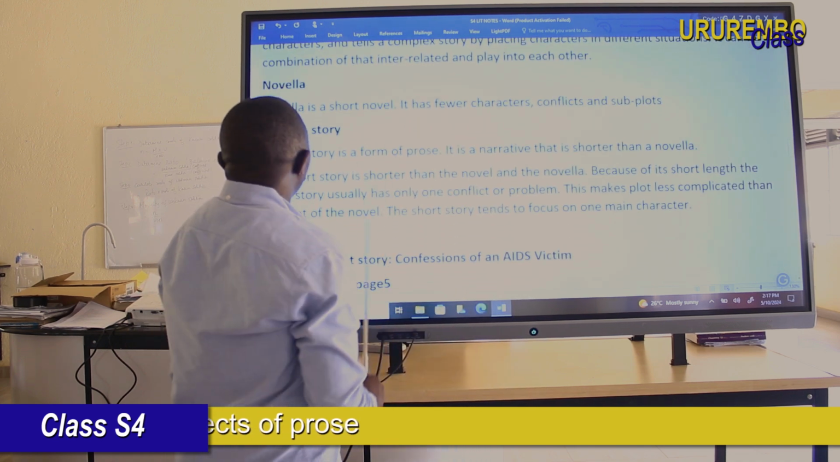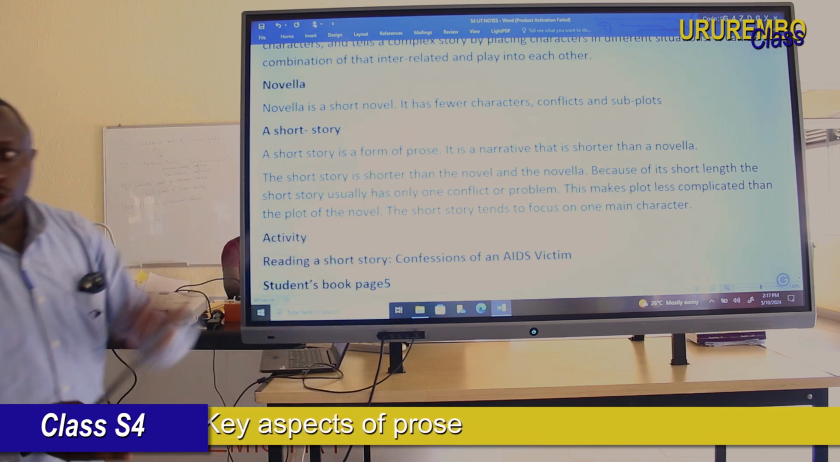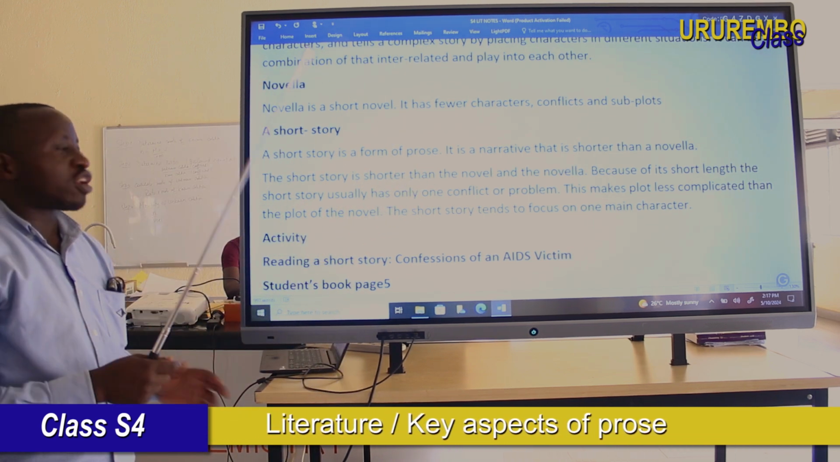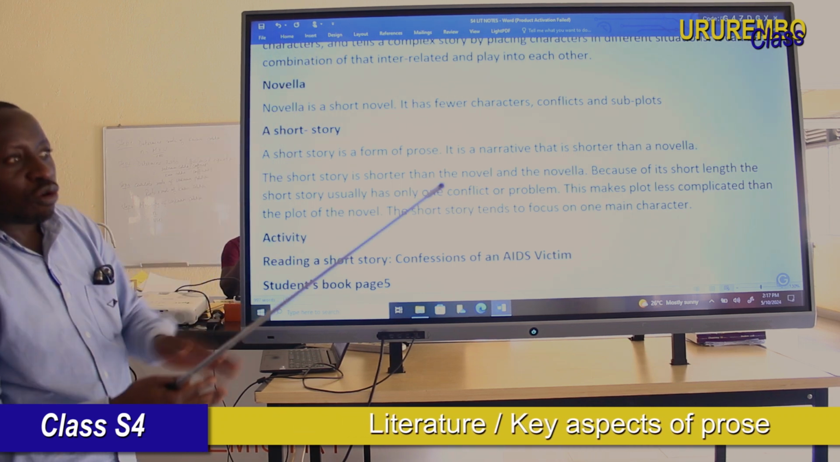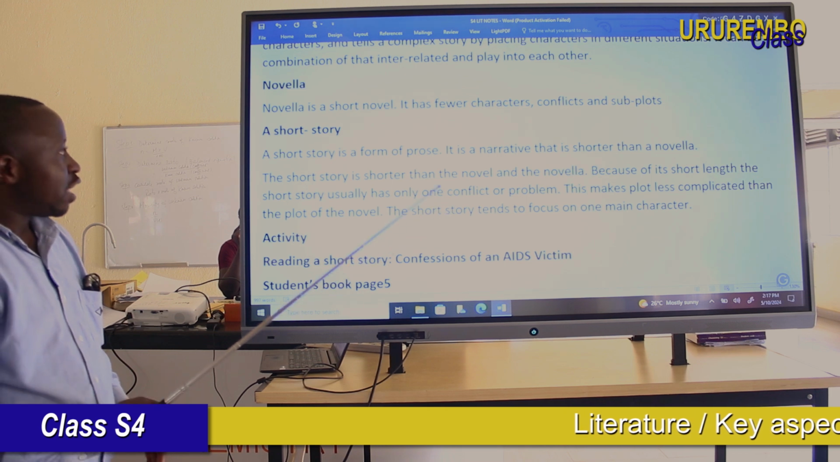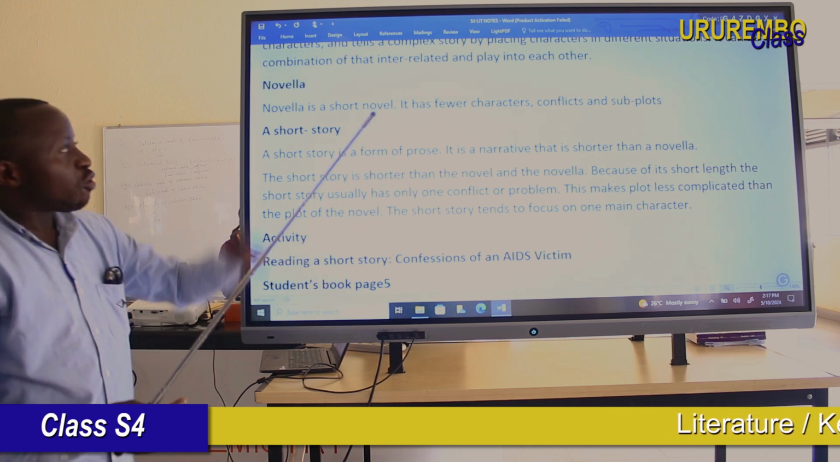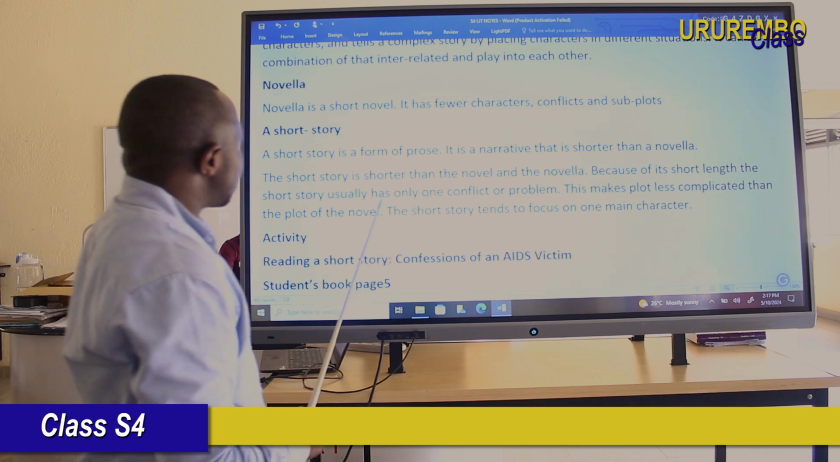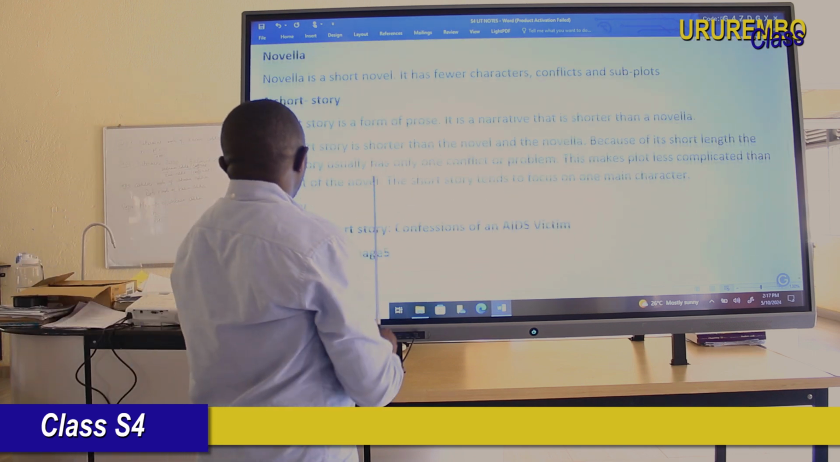So let's go to the novella. A novella is shorter than a novel. It has a few pages. It has a few characters, few conflicts, and a few subplots.